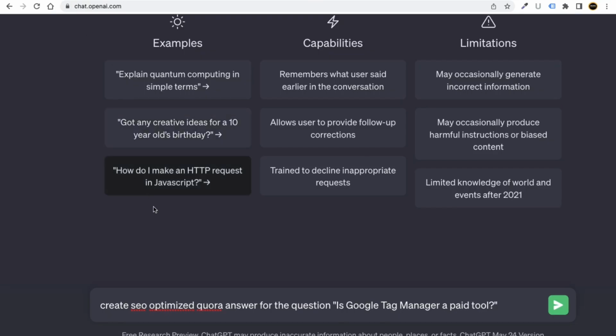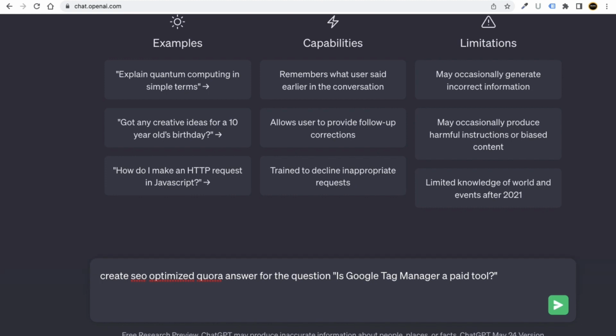So what I can do is say to ChatGPT, just click on shift and enter. It will take me to the next line, and here I can say: write answer in, let's say, 500 words, and make it easy to understand.